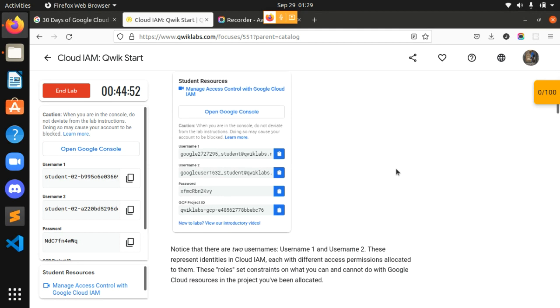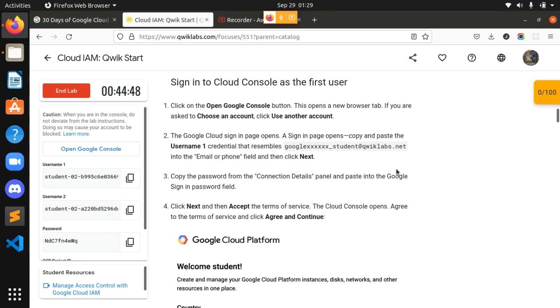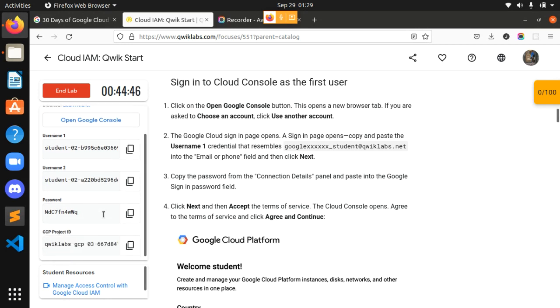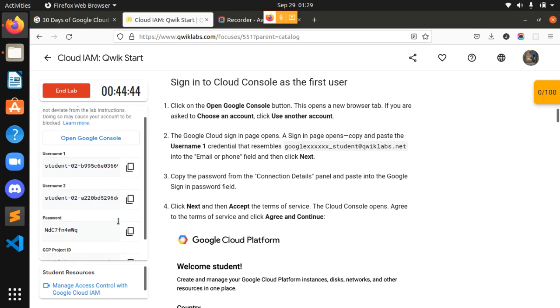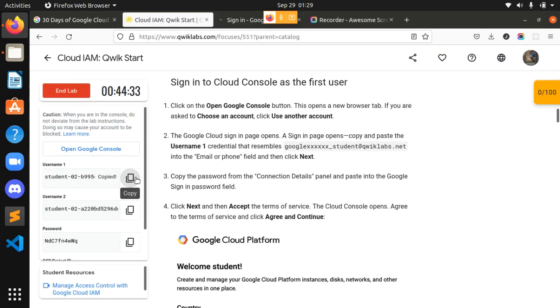So what will be our next step? We have to sign in to the console with both of the two IDs. The password for both of them is the same. We have username one and username two, and we have to sign in to different cloud consoles. So let's do the first one first, with username one, which is over here.